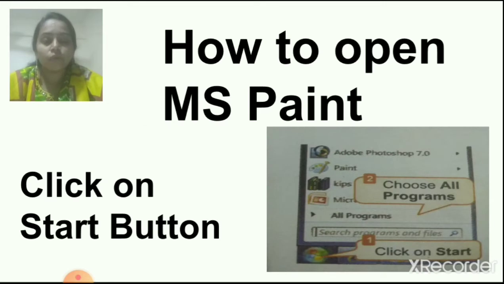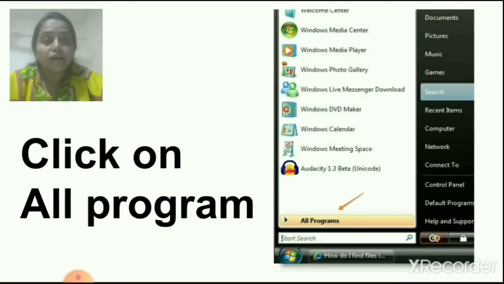Okay, now we will see how to open MS Paint. Okay children, how to open MS Paint. To open MS Paint, we have to click on the start button. Which button do we have to click? On the start button. You can see the start button there. Click on that with the mouse. You will get a list of commands. See, a list of menus. Click on All Programs. Here, can you see the All Programs option?